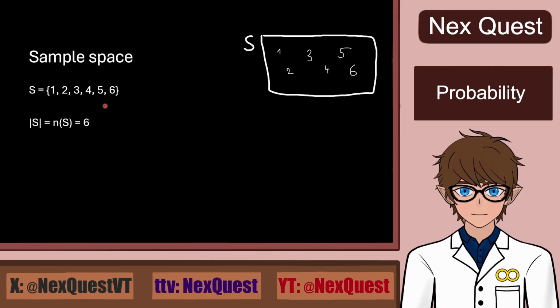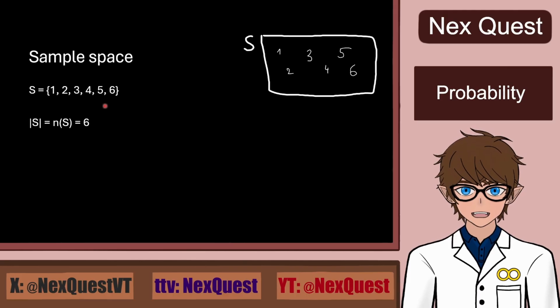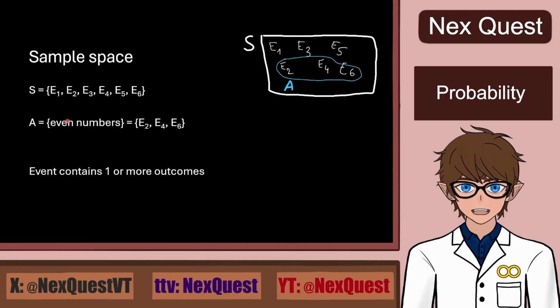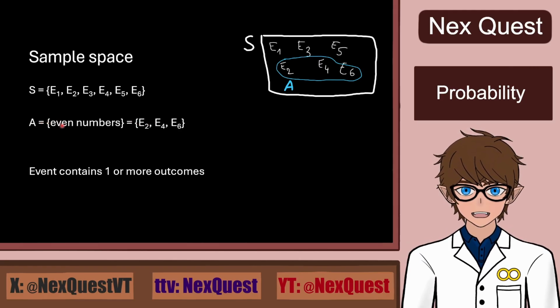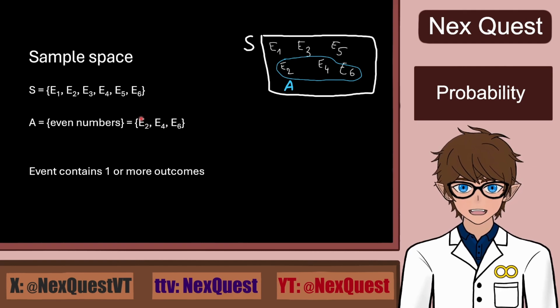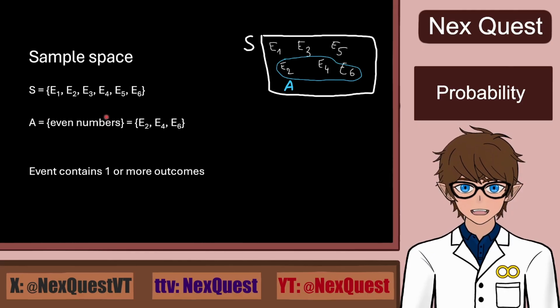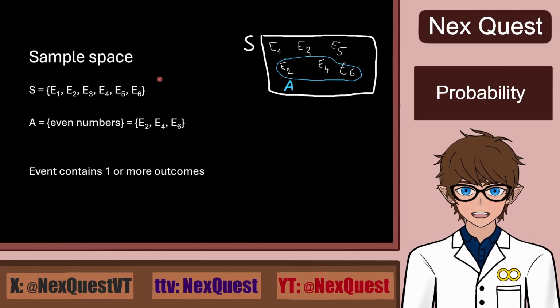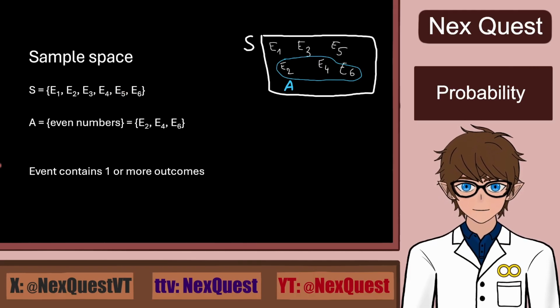Great. What if the question from before was not throwing a certain number, but if we were to throw an even number? Well, then we set up a formula and mark the event A. As we said before, A before was throwing a 6, now it's throwing either of the even numbers. And to ensure consistency, I will label the throws not as numbers, but as elementary outcomes. Now, the probability would be the count of all the outcomes in the favorable event divided by the count of all the outcomes.